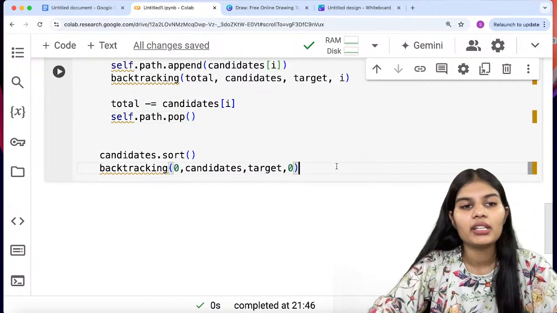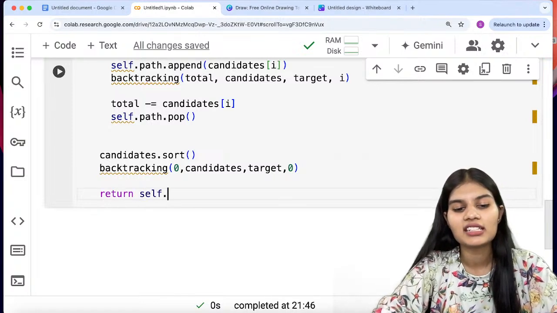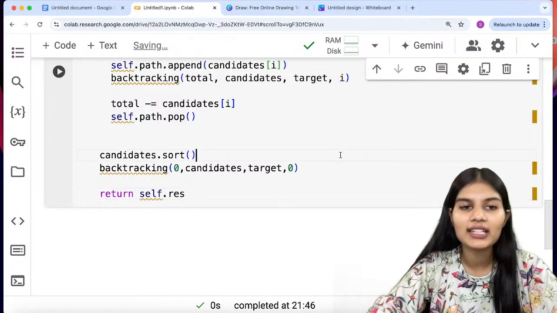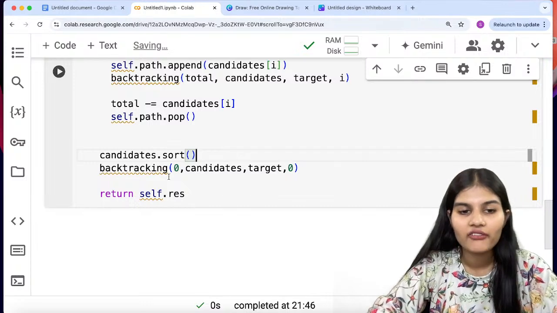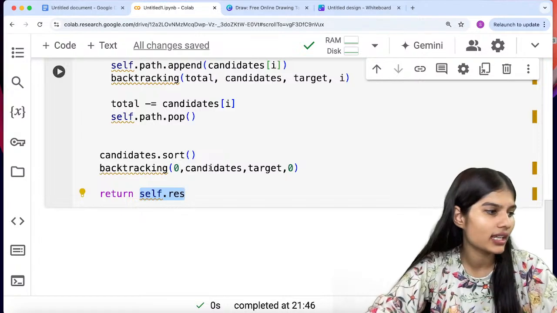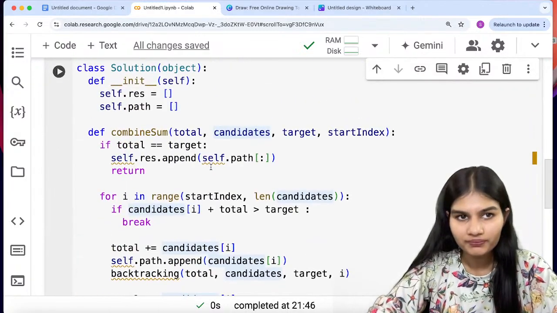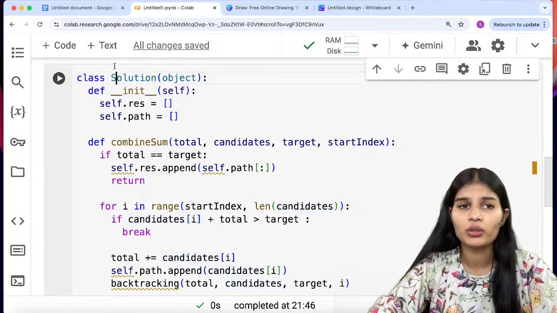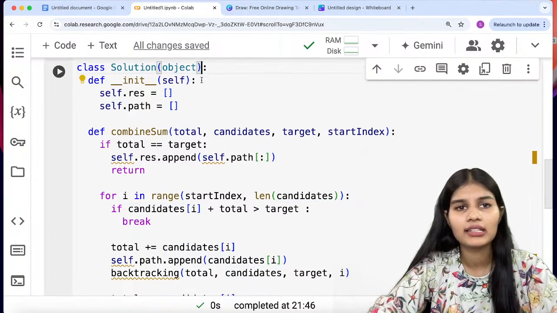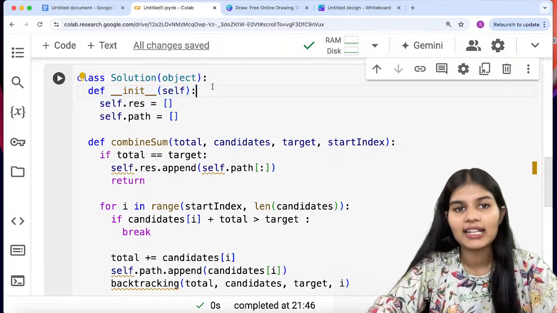And coming out over here, I would simply return self dot res, because that is what is storing my final result. So in this whole solution, I made a Solution class, declared an object inside it, then made an init function inside that.